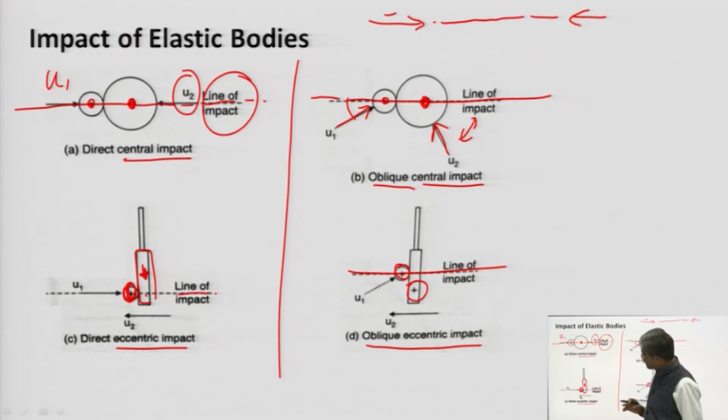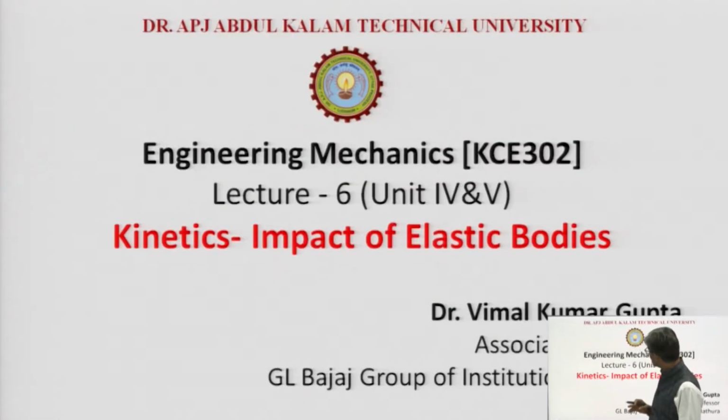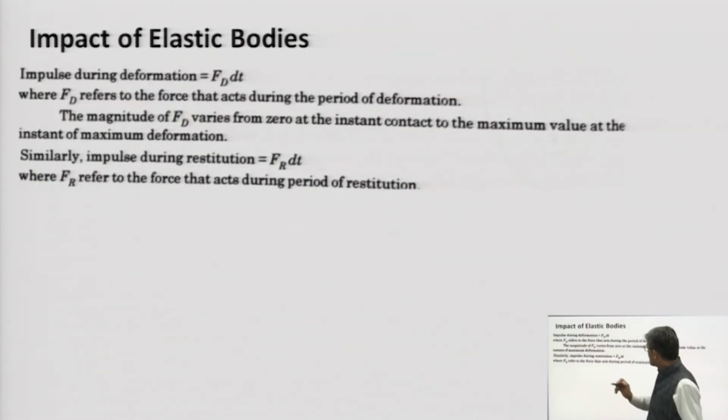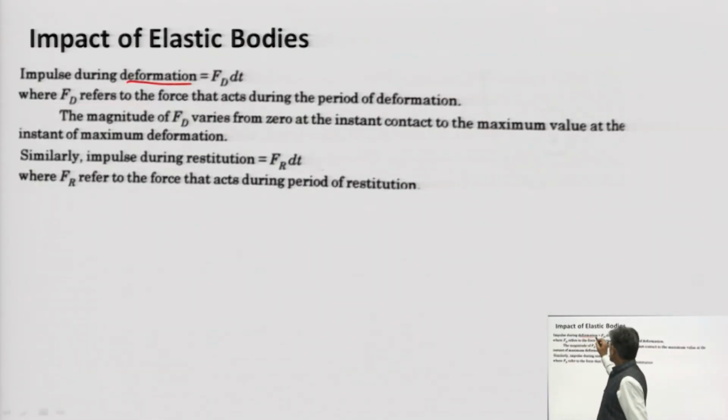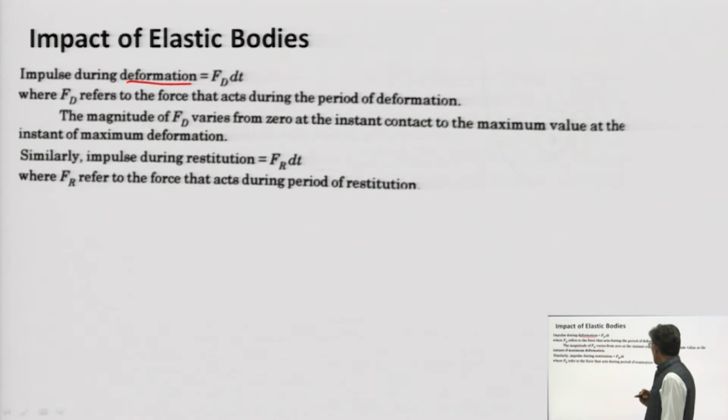So there are two processes: the first process is deformation, the body is going to deform, and the second is restitution.